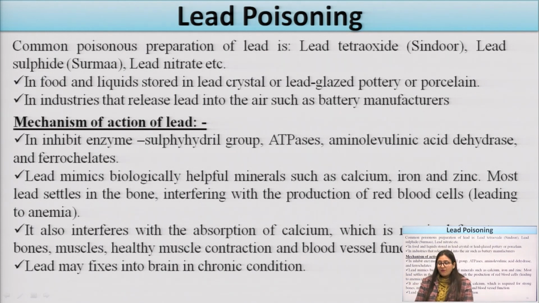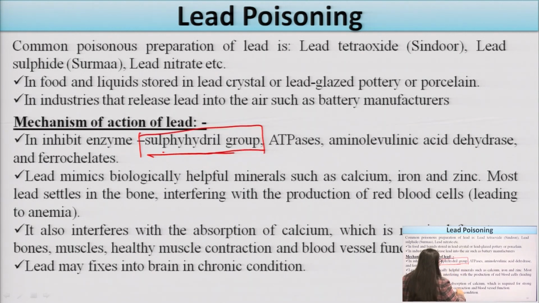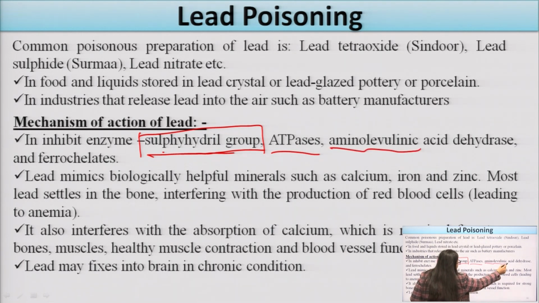What is the mechanism of action of lead? How does lead function? It will inhibit enzymes. They will inhibit the sulfhydryl group, enzymes such as aminolevulinic acid dehydratase and ferrochelatase. Means lead will inhibit some of the enzymes in our body.